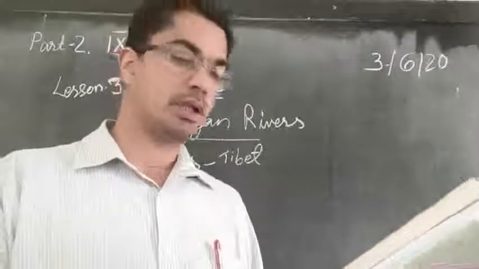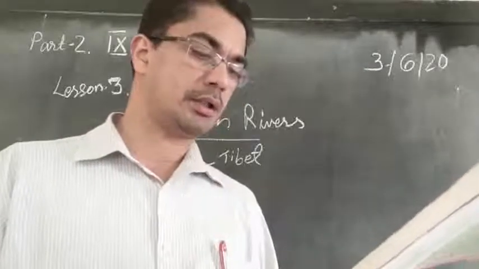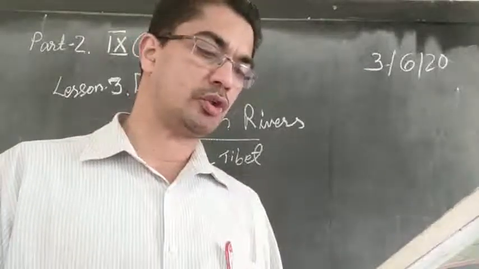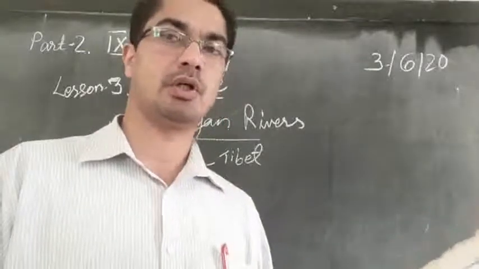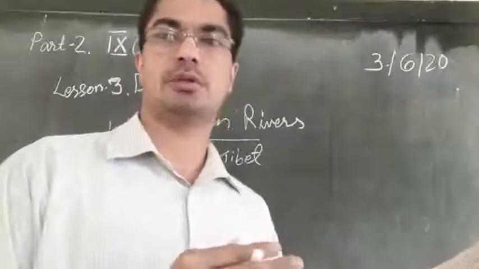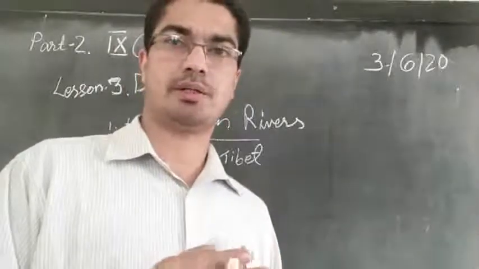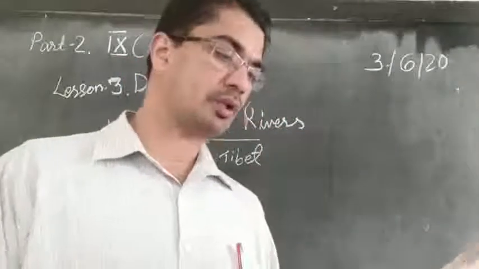The Satluj, the Beas, the Ravi, the Chenab and the Jhelum join together to enter the Indus near Mithankot in Pakistan. So when the Indus is reaching Mithankot, another group of rivers will come and join it. What are those rivers?